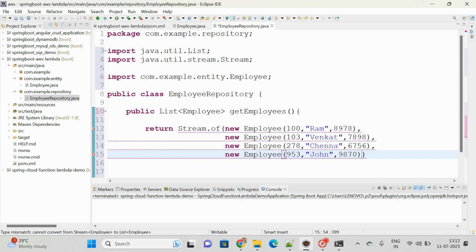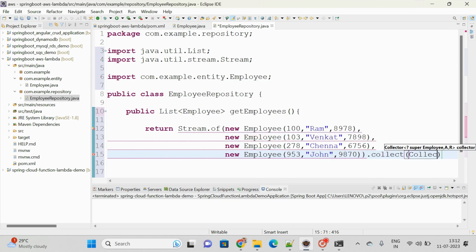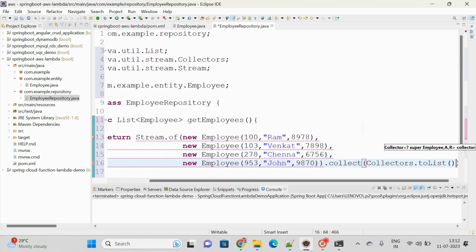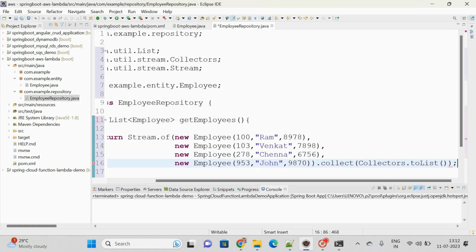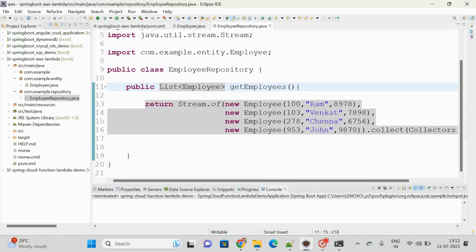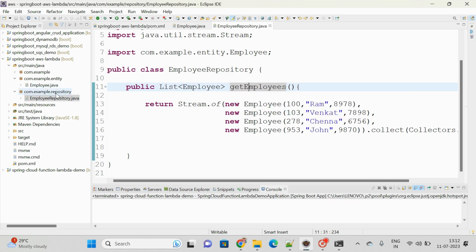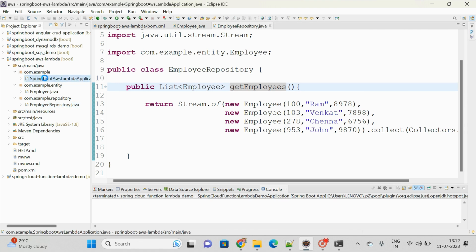I am just giving some information, and after that what we have to do is collect with Collectors.toList. That's it, right? Let me save this, Control S, which matches with this list itself. So this is the information I am preparing as data. Once it is done, go to the main application,